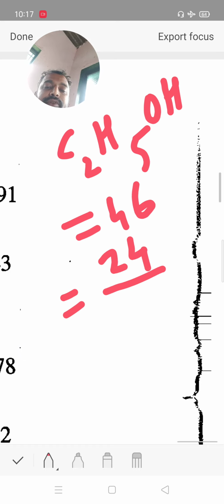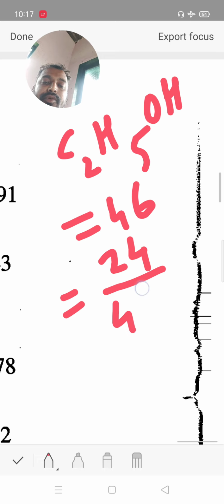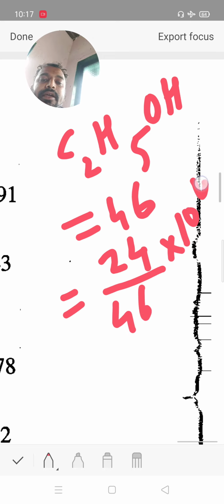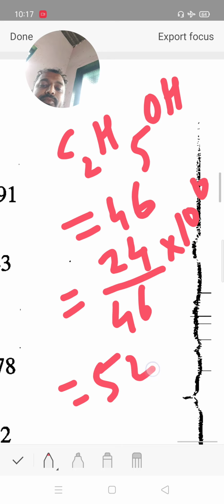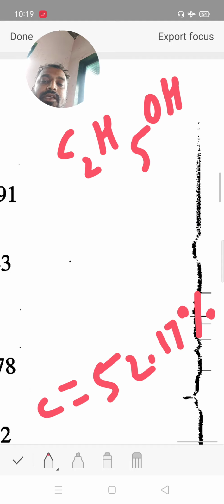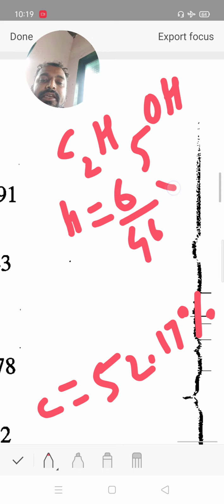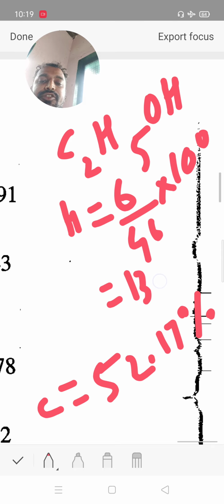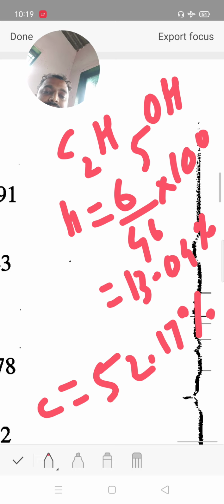Now students, 24 upon 46 into 100 is equal to 52.17% of carbon. Now next hydrogen. Total 6 upon 46 into 100 is equal to 13.04% of hydrogen.